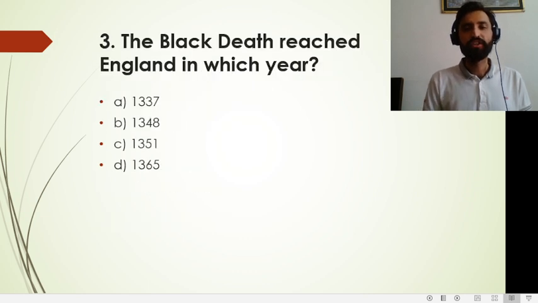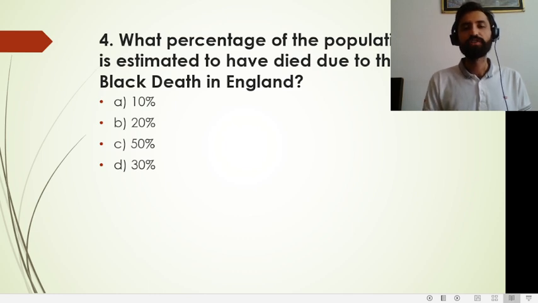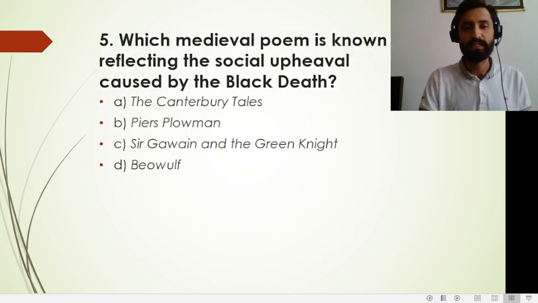The Black Death reached England in which year? It reached England in 1348. What percentage of the population is estimated to have died due to the Black Death in England? The estimated population that died during the Black Death is 30%. That is one third of the overall population of Europe, which is almost up to 30 million.